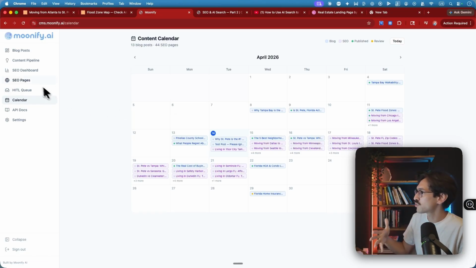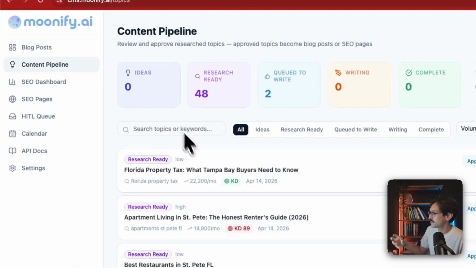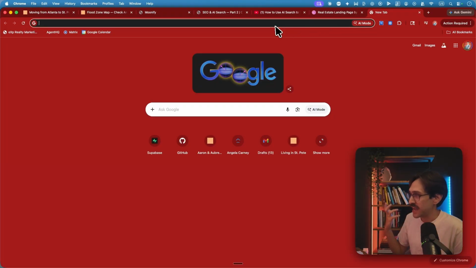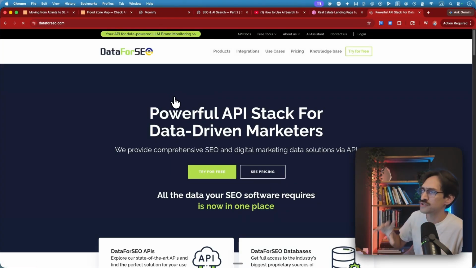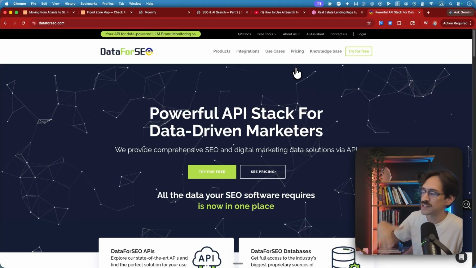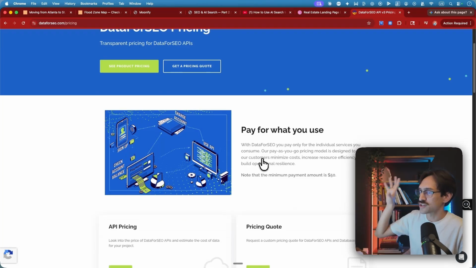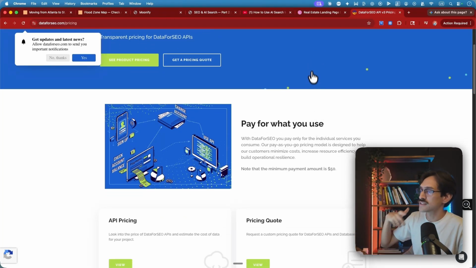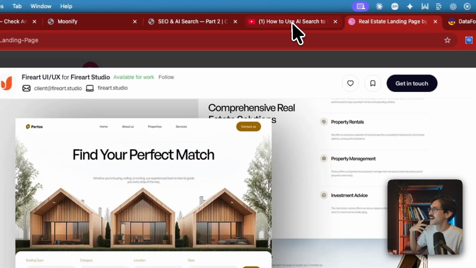And so how does this tool work? Well, basically it works like this. Stuff starts out in the content pipeline. The content pipeline is using DataForSEO, which is a company that you can actually connect directly to Claude and pay per use. With the account, you get $5 for free, and there's no subscription or anything. You pay for what you use. You can just pay for the API, which is great, but it is a $50 minimum. What's cool is it doesn't cost that much to run this. Maybe like $5 to get a full in-depth analysis.